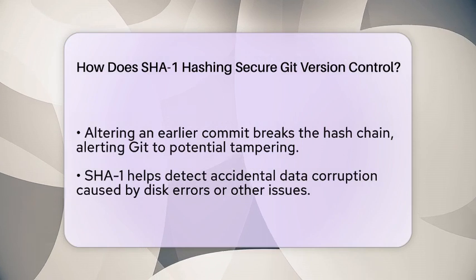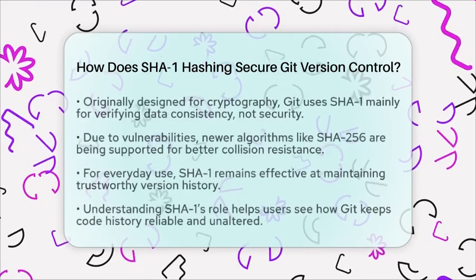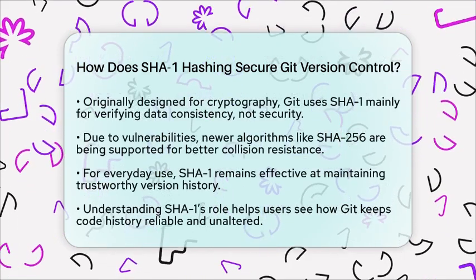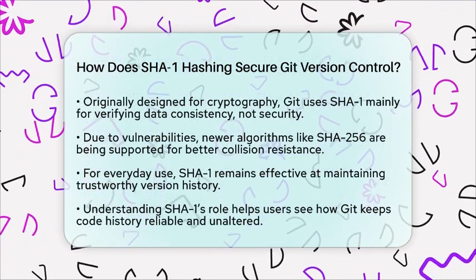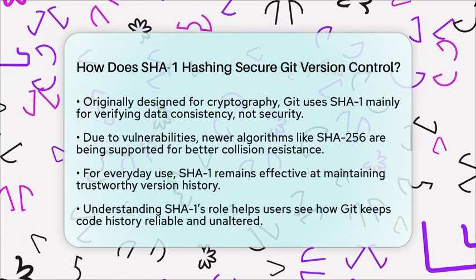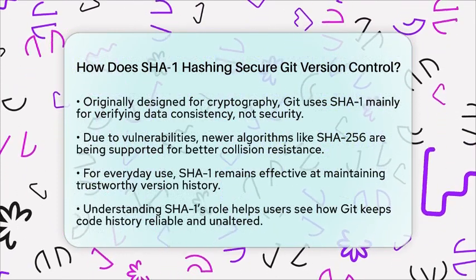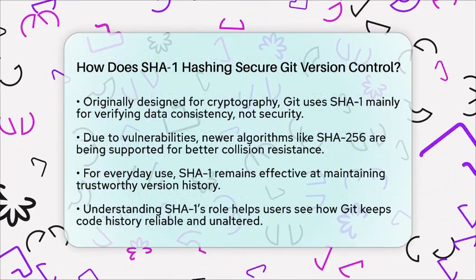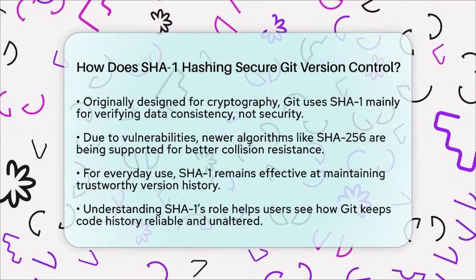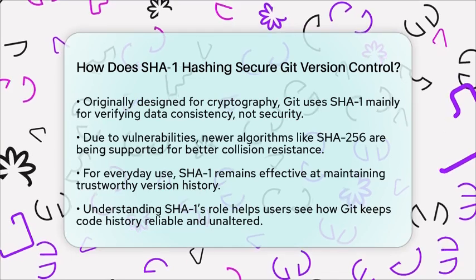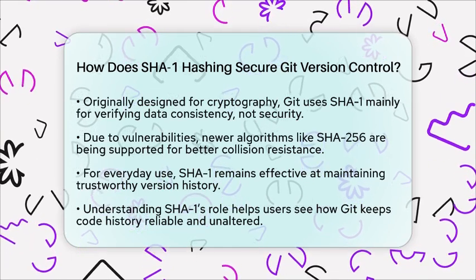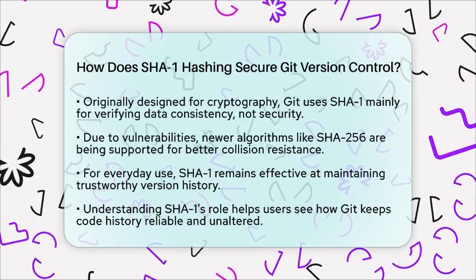However, advances in cryptanalysis have shown that SHA-1 can be vulnerable to collision attacks, where two different pieces of data produce the same hash. To address this, Git has started supporting newer algorithms like SHA-256, which are more collision-resistant. But for most day-to-day version control tasks, SHA-1 still does a good job of keeping your data trustworthy.